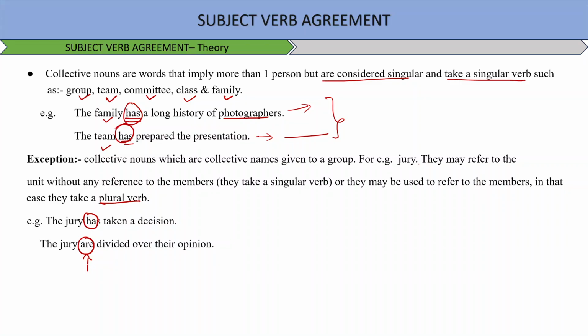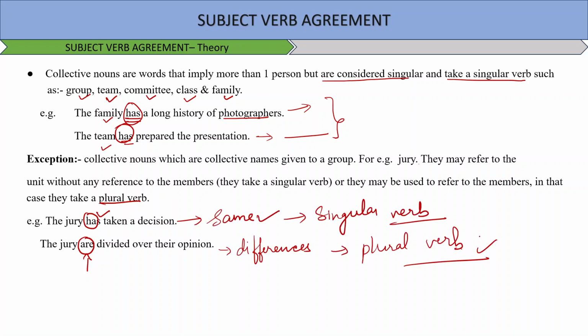It means that they couldn't come to a common conclusion. They had differences, and hence in that case we will take a plural verb. So you have to understand by reading the sentence how it is behaving.